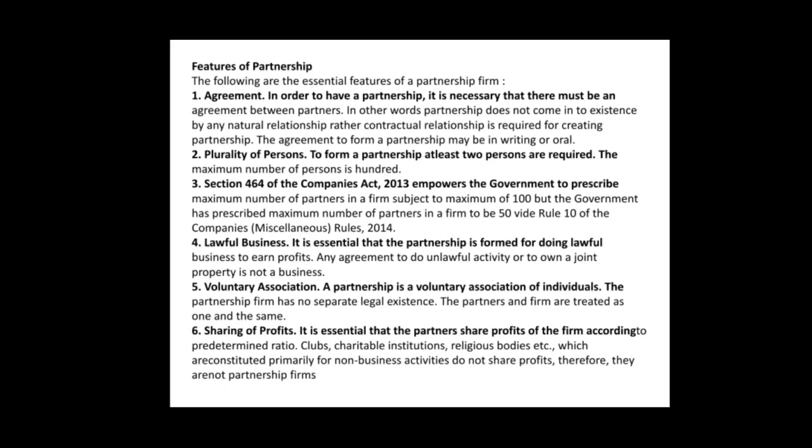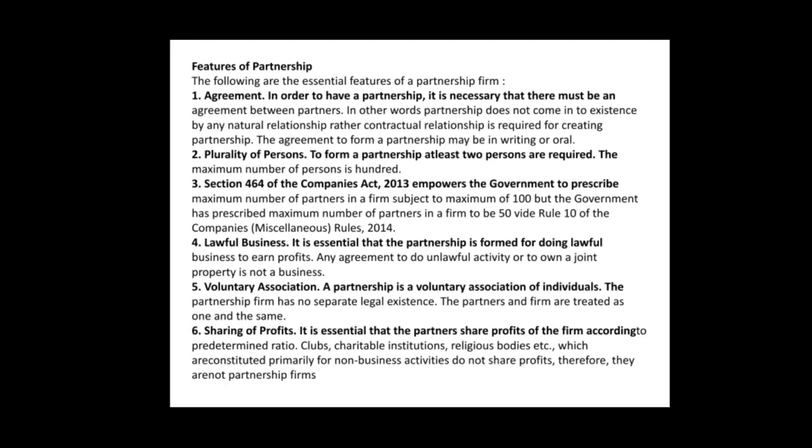Voluntary association. The partnership form has no separate legal existence. They don't have a separate legal existence, meaning all the activities carried out by partners, the partners themselves will be liable for that activity. While writing the books of accounts, they have a separate legal entity, like in the sole proprietorship also, the owner is a different person and the business is a different person. In this way, while writing the books of accounts it is different, but when it is executed in normal life, then they are termed as having no separate legal existence.